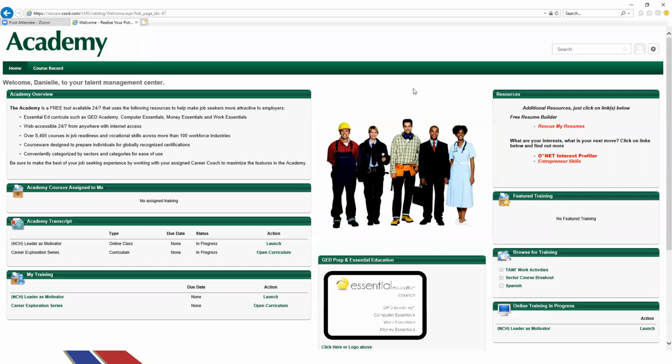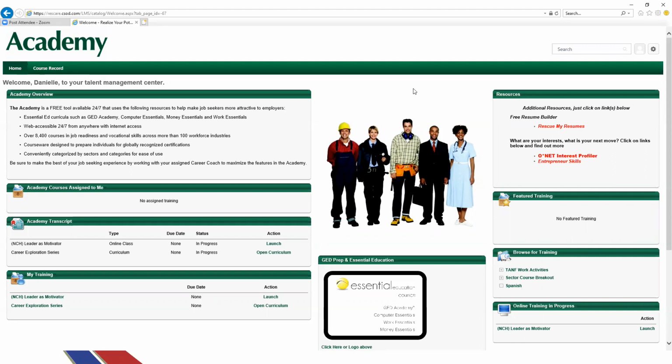And if you're not sure what you're interested in, the O*NET Interest Profiler is amazing. It really just looks over what you identify as being of interest to you, and it connects you to different opportunities that might be something that you're really interested in. So, an occupation that you might never have thought of before. I've seen that happen with a lot of people. They come to us and they're not really sure, and we have them take some of those interest assessments, and it really kickstarts them into a new career.